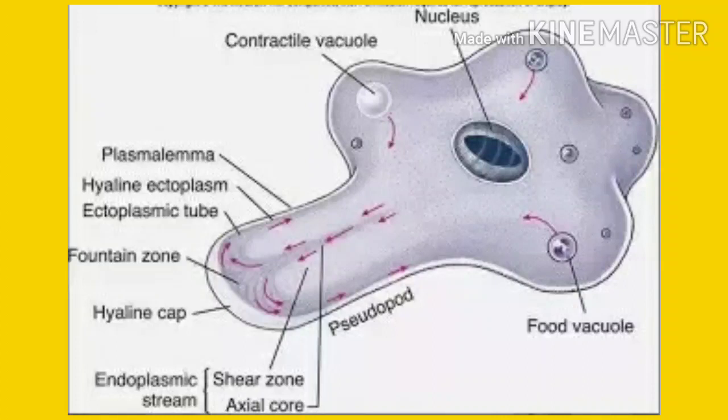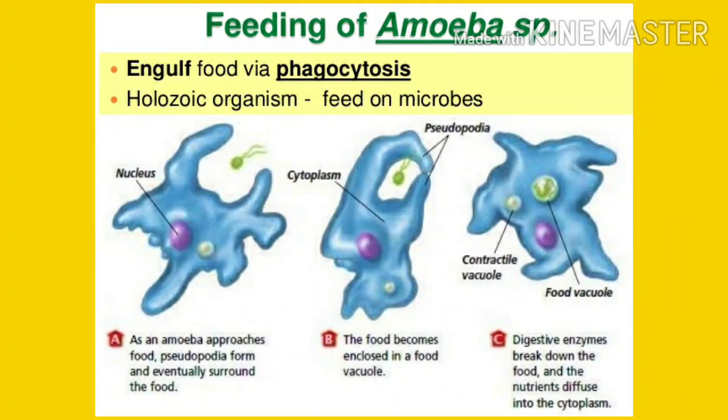Then, how does an amoeba feed? When an amoeba senses food in its immediate surroundings, it quickly puts out its pseudopodia and moves towards it. On reaching the food particle, it extends two of its pseudopodia and surrounds the food particle. The tips of the two pseudopodia fuse together to form a small space with the food inside it, and this small space is called what? Food vacuole.